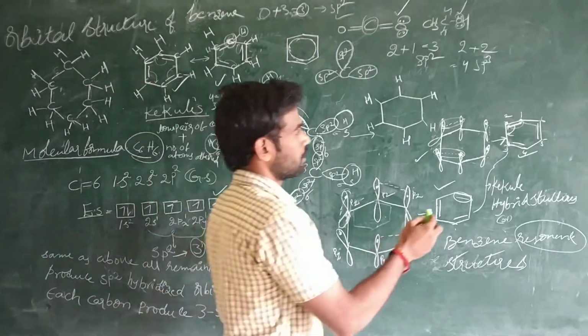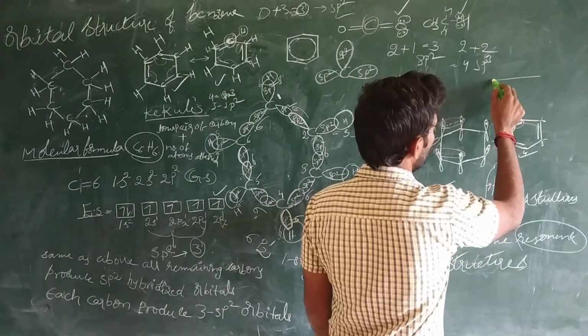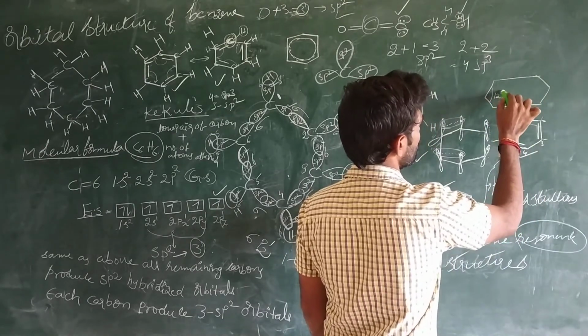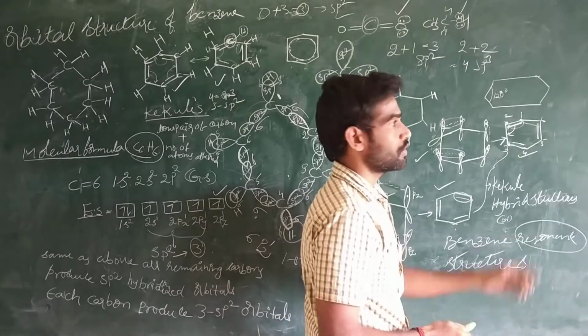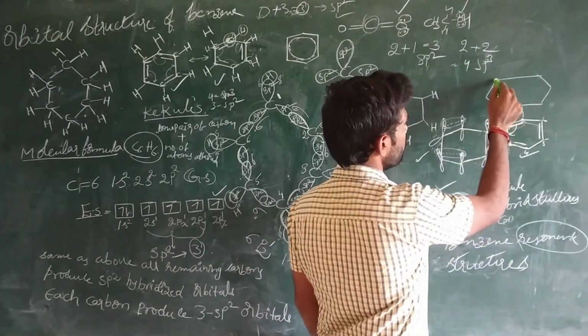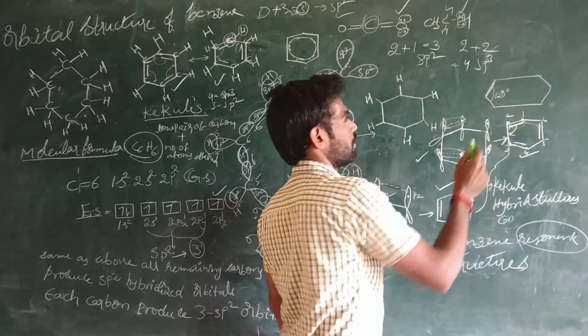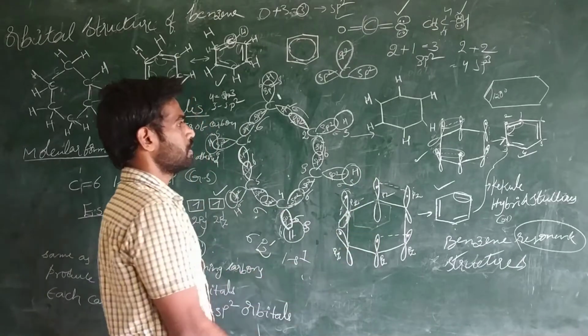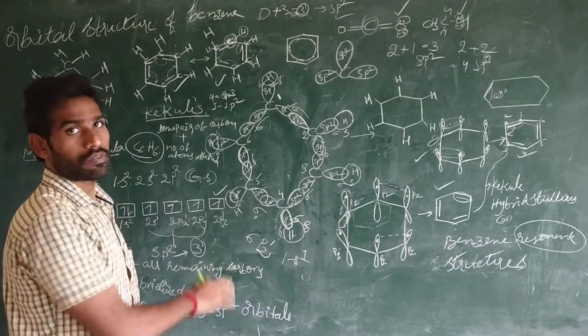And in this case, the bond angle of the benzene is 120 degrees. Sorry, the bond angle is 120 degrees. So every carbon atom is at a 120 degree distance. So that is the orbital structure of the benzene.